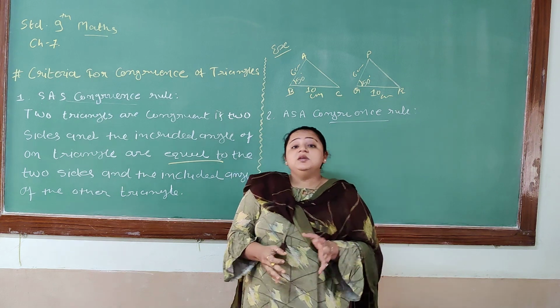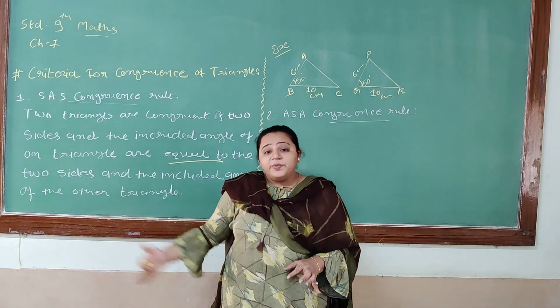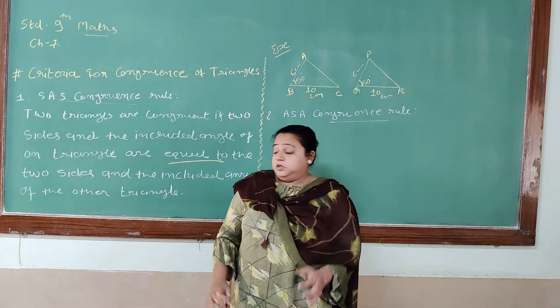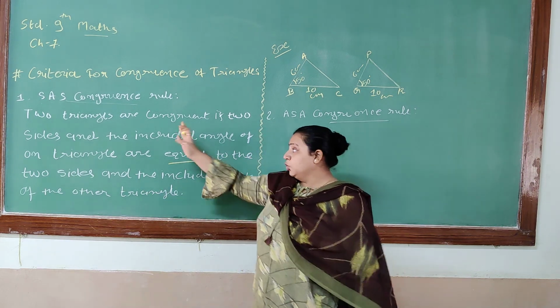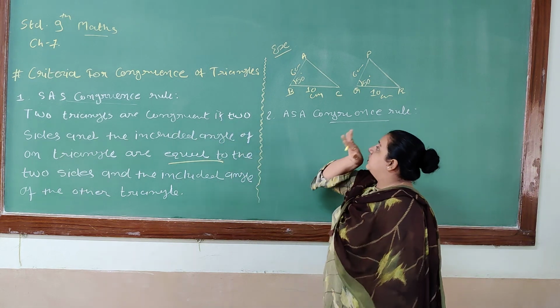Suppose two sides, AB and BC, form an angle; that is known as the included angle. The same thing you compare, and if it is equal, then only you can say that they are congruent.